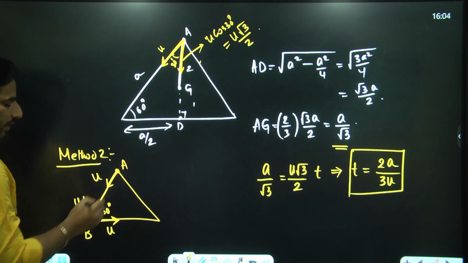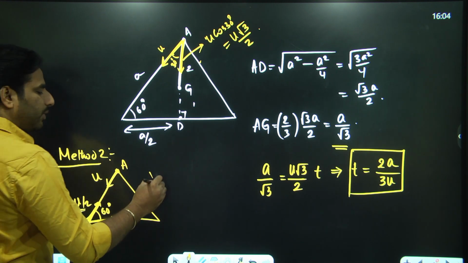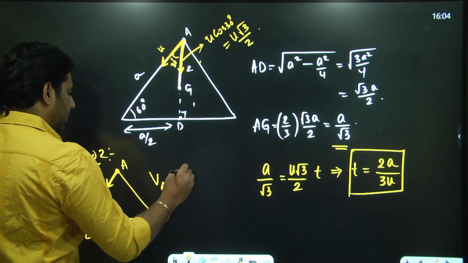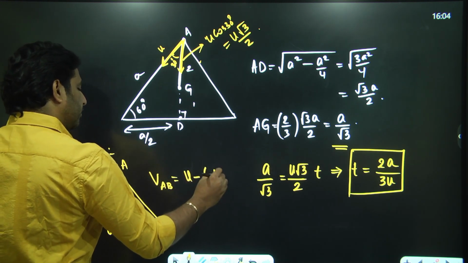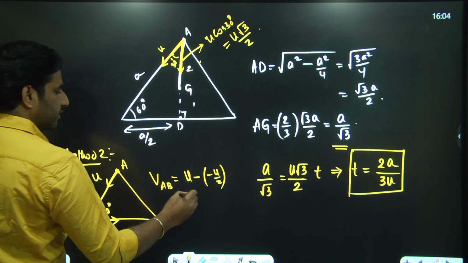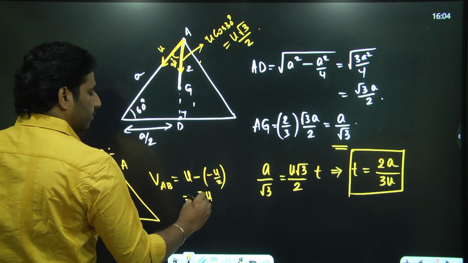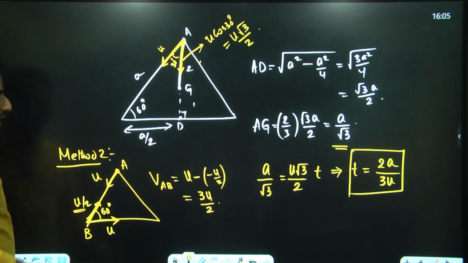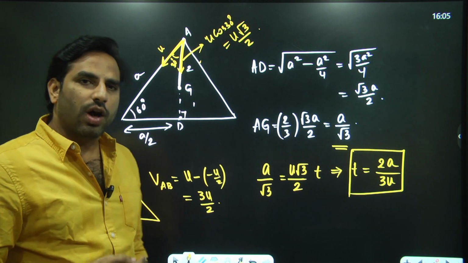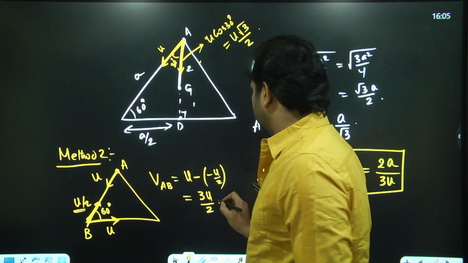At any point of time, the relative velocity of A with respect to B is u minus u by 2, because they are in opposite directions. That is 3u by 2. As observed by B, A is always maintaining a constant velocity of 3u by 2.